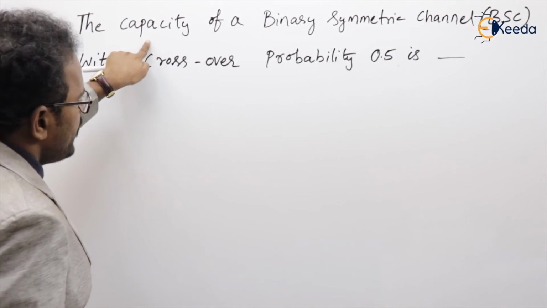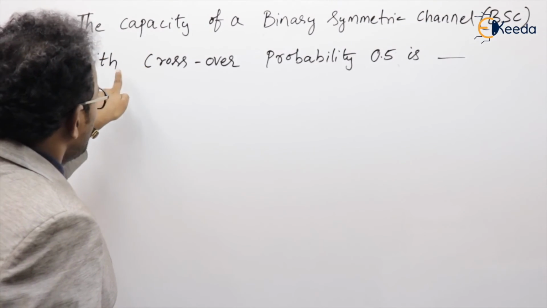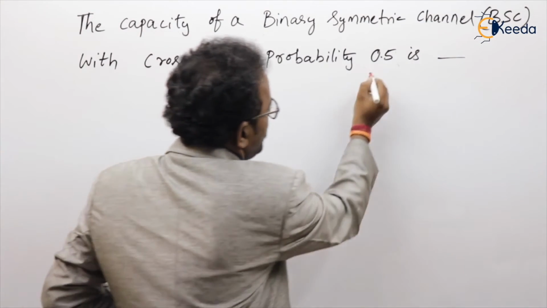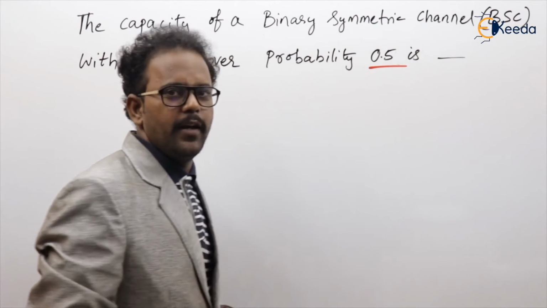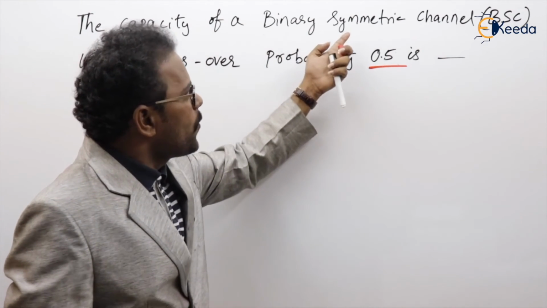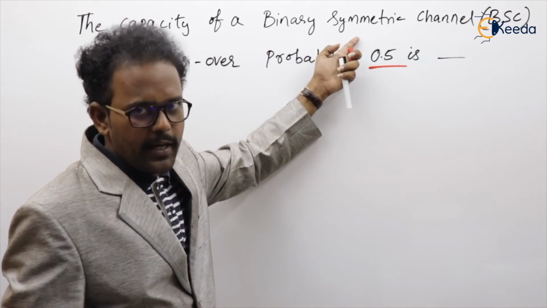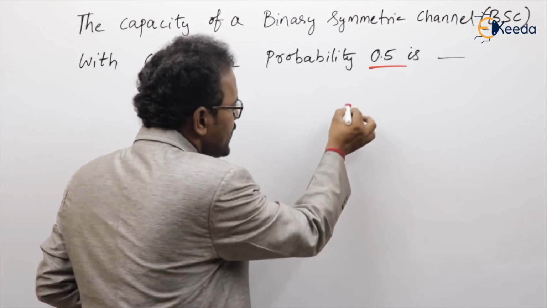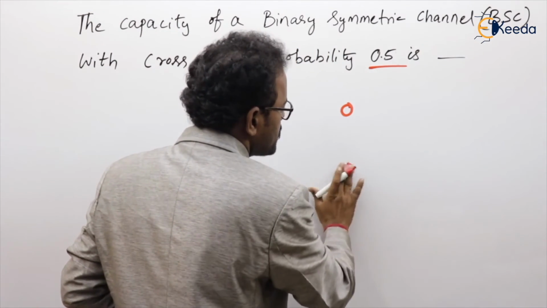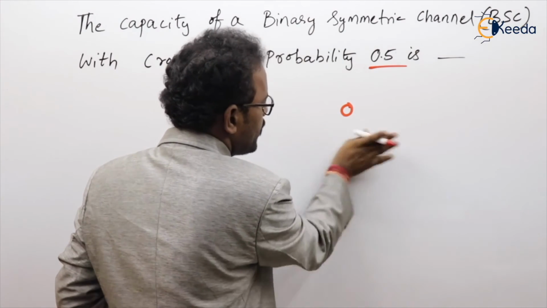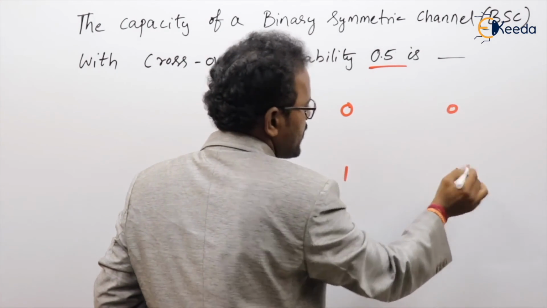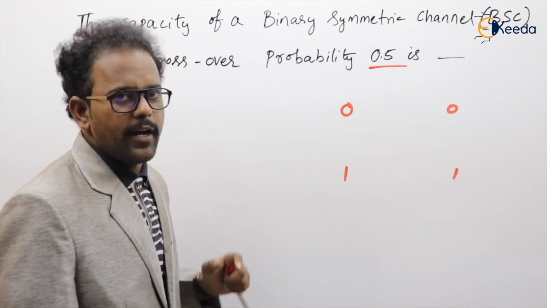The capacity of a binary symmetric channel with a crossover probability 0.5 is dash. The first point you have to understand: what is called a binary symmetric channel? The meaning of binary is it has only 2 symbols, that is 0 and 1. Output also the same. What is the meaning of symmetric?